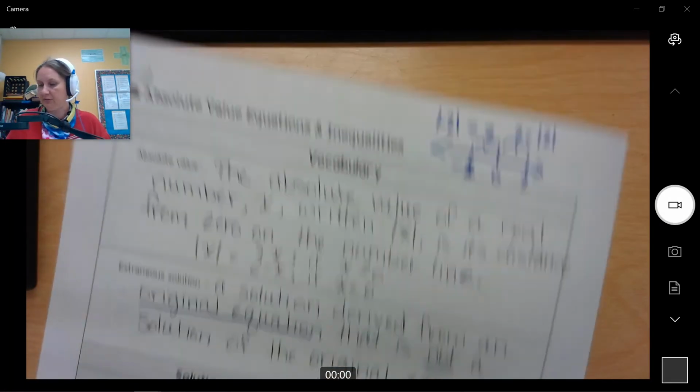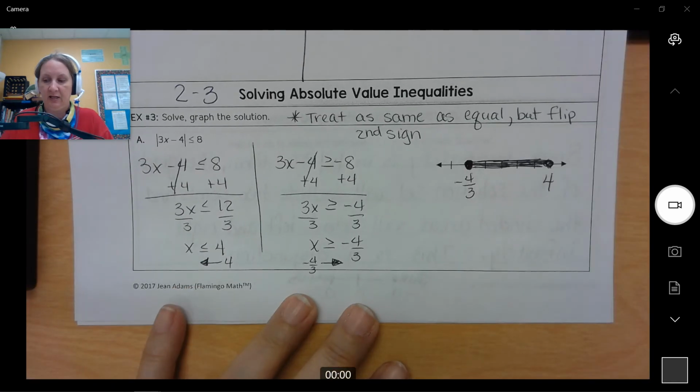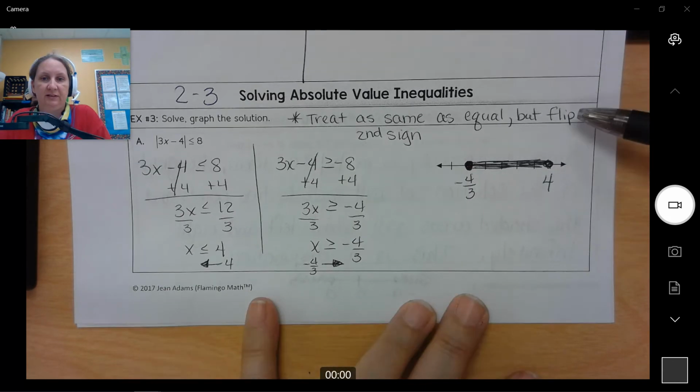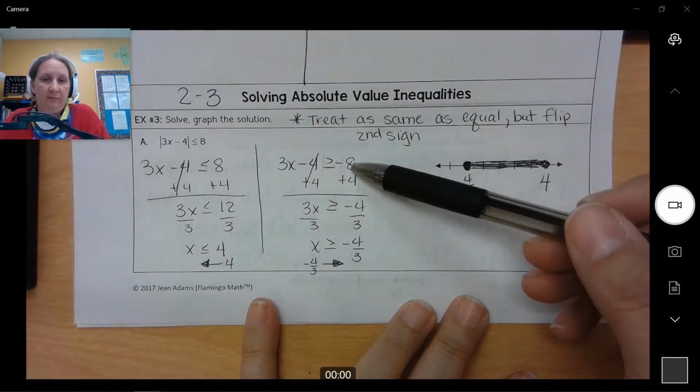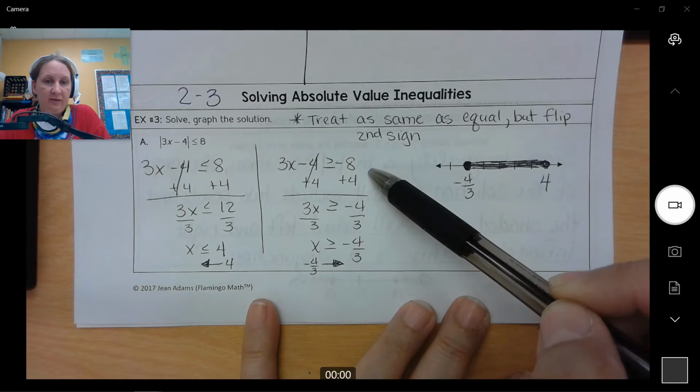So now that we've reminded ourselves of that, let's look at solving absolute value inequalities. This isn't really all that different from solving the other ones. The only thing that's different is, in addition to making the second side negative, we're also going to flip our sign. So if it starts as less than or equal to, we're going to have a greater than or equal to when we change the sign to negative. Other than that, it is exactly the same work.